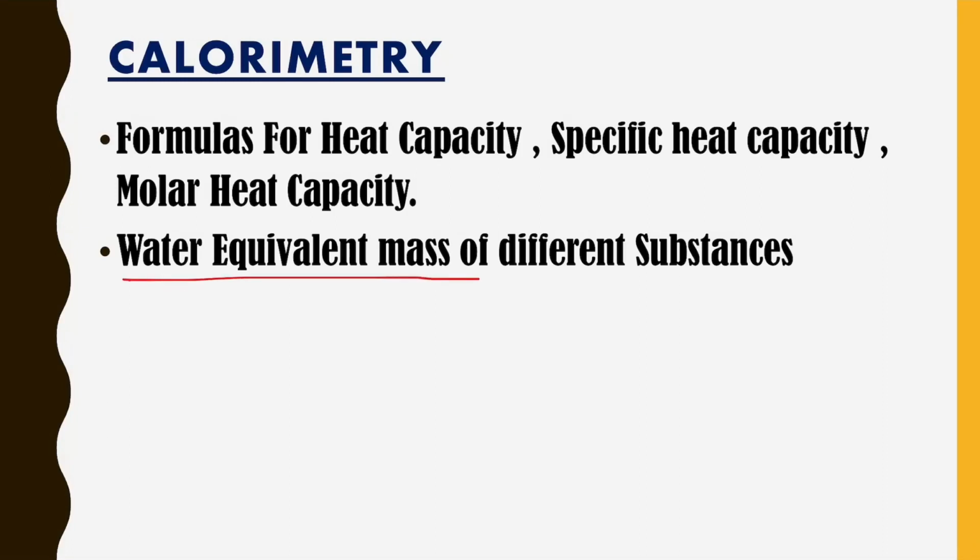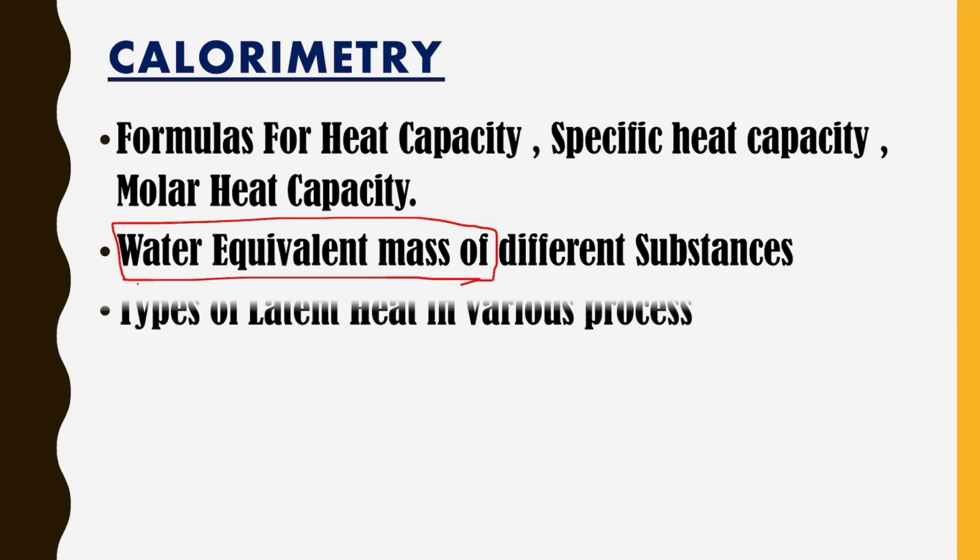Water equivalent mass. There is a formula which I'm going to discuss in my separate videos of thermodynamics, but it is very important because it makes a 3 body problem into a 2 body problem. Now the next topic is types of latent heat in various processes. So there are various processes. In that we have different latent heat, like latent heat of vaporization, latent heat of melting, this kind of latent heat.